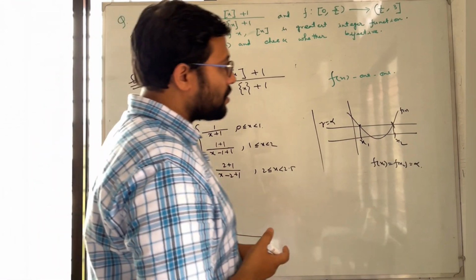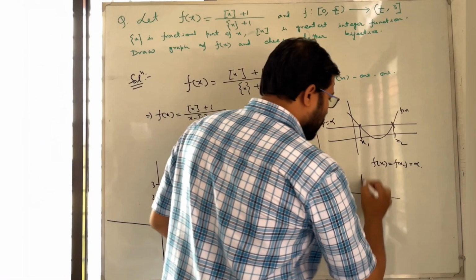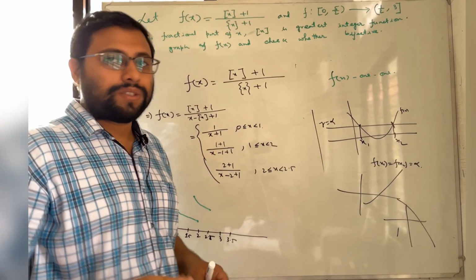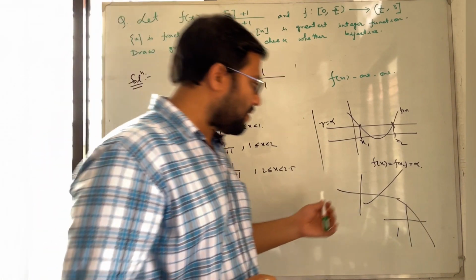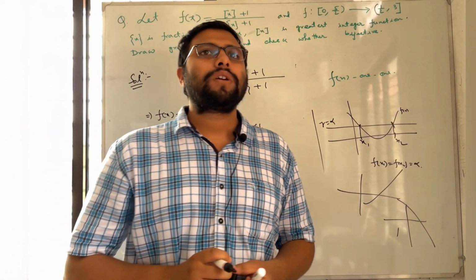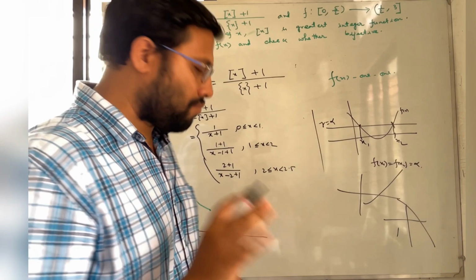So for a function to be 1-1, it should be either increasing or decreasing, because in that case no line parallel to the x-axis can cut the graph at more than one point.